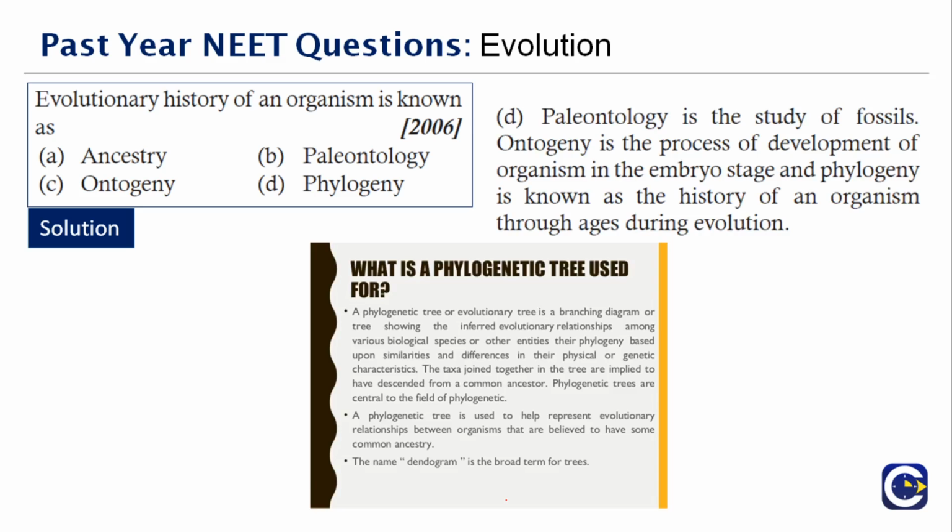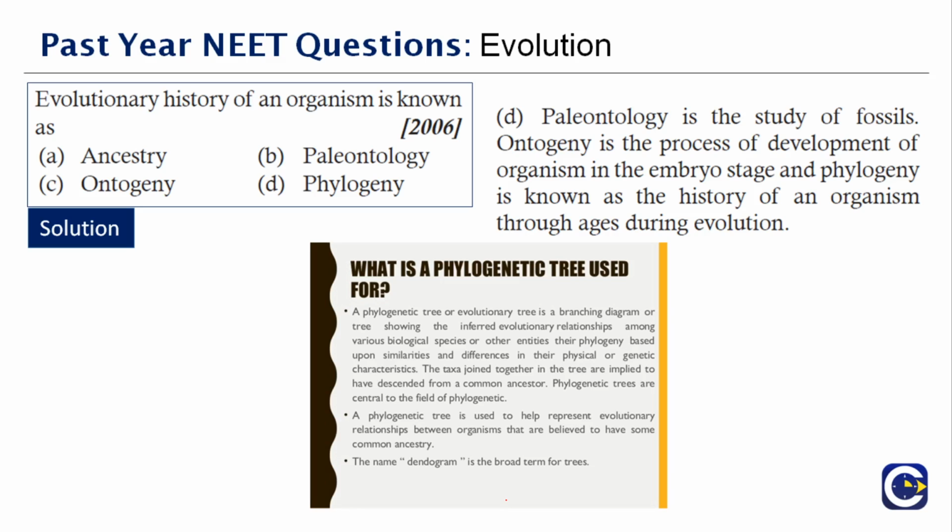So what is a phylogenetic tree used for? A phylogenetic tree or an evolutionary tree is a branching diagram or a tree showing the inferred evolutionary relationships among various biological species or other entities, based upon the similarities and differences in their physical or genetic characteristics.